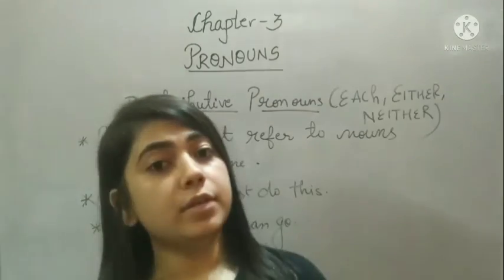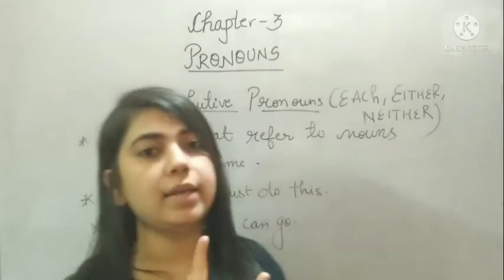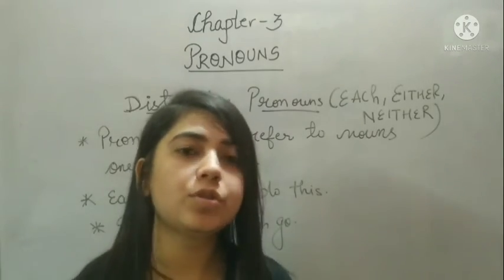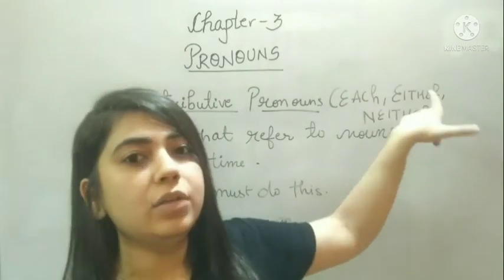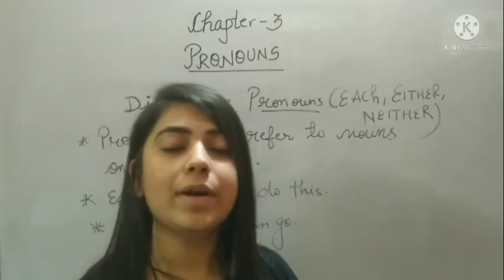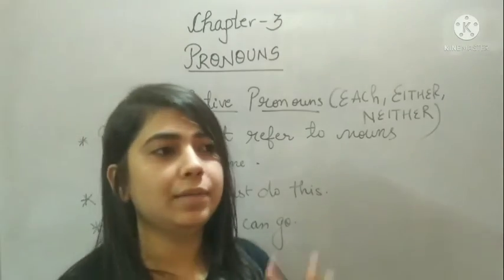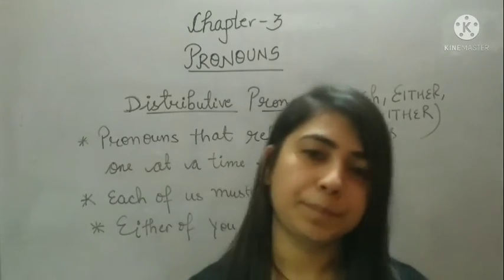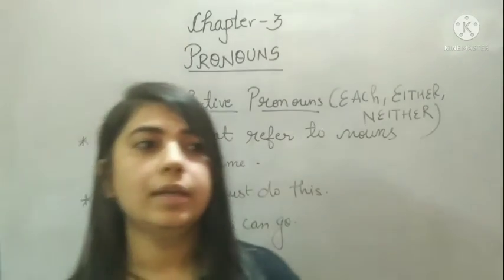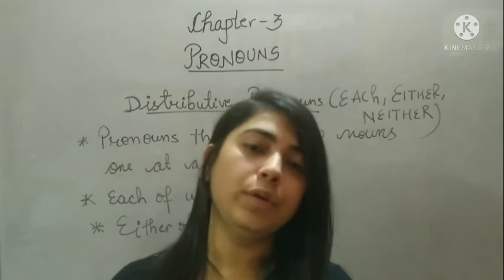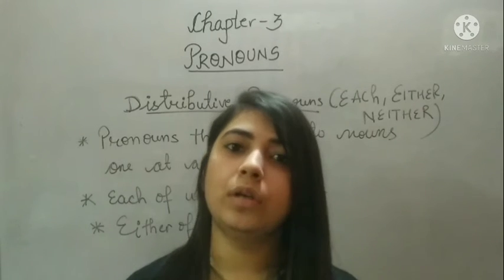Distributive pronouns. Distributive pronouns are the pronouns that refer to nouns one at a time. That means you are just referring to one person at a time. Each, either, neither. First of all, what is the meaning of each? Each of us must do this. That means, let's say we are 10 people, and I'm saying each of us must do this. That is, each student should learn the exercise.